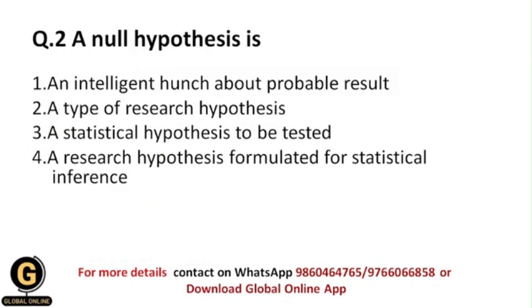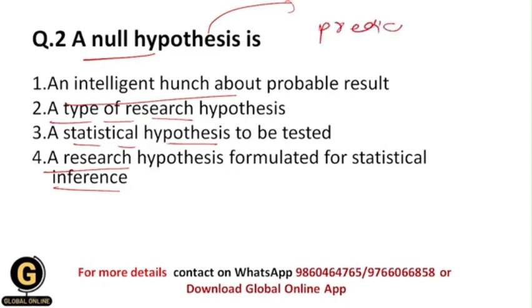Next, a null hypothesis is, now what is the definition of a null hypothesis? Whether it is an intelligent hunch about a probable result, or a type of research hypothesis, or a statistical hypothesis to be tested, or a research hypothesis formulated for a statistical inference. Students, a null hypothesis is a statement in which we predict that there is no relationship between the variables under study. In research methodology we only test the null hypothesis.